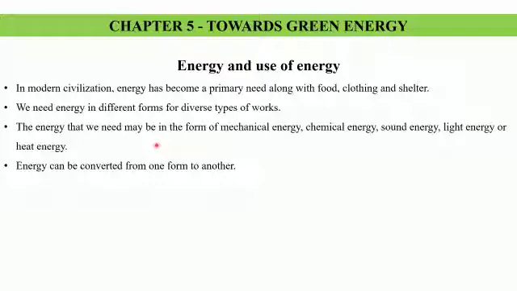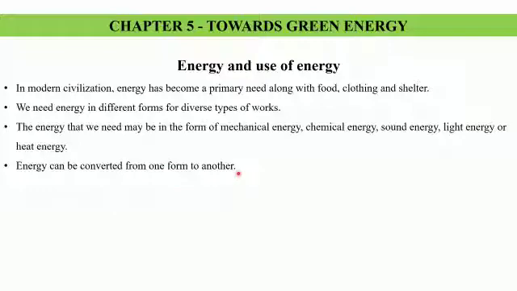In a loudspeaker, electrical energy is converted into sound energy. In a bulb, we find that electrical energy is converted to heat and light energy. So energy can be converted from one form to another. All these were examples of such conversions.